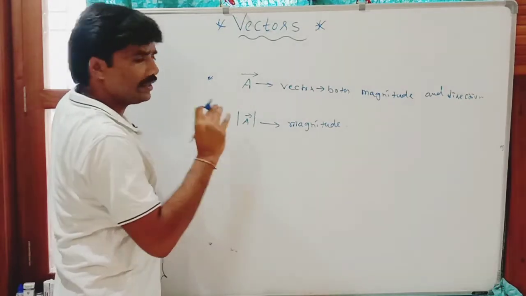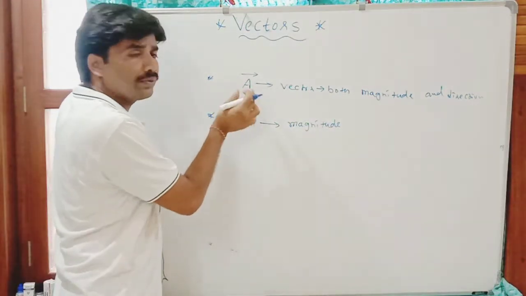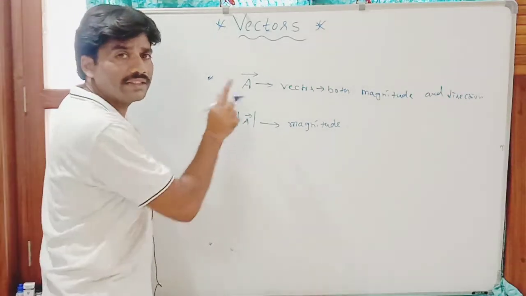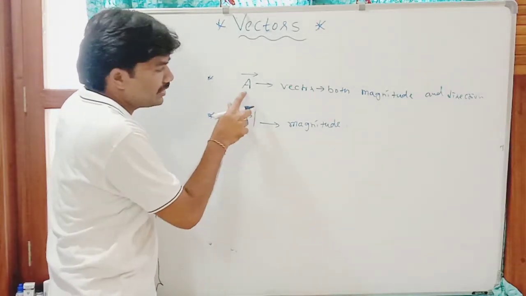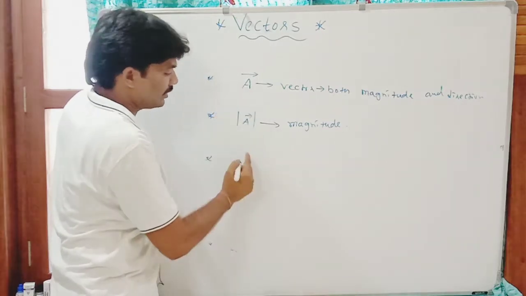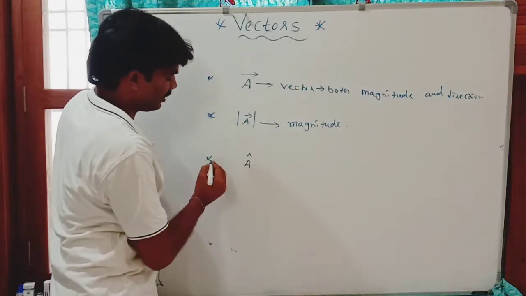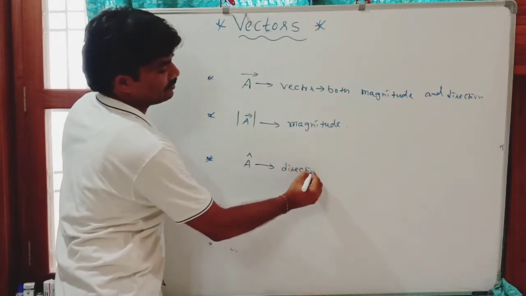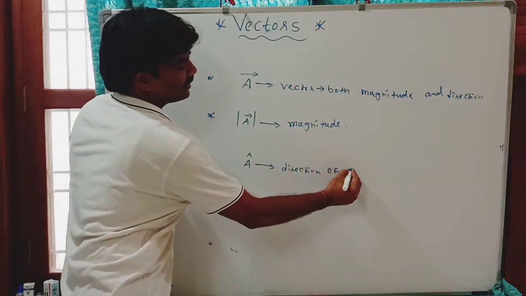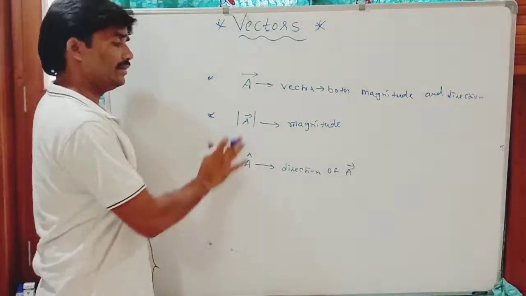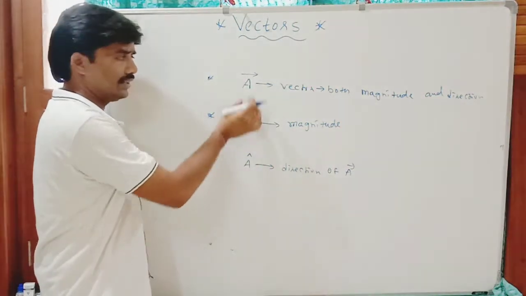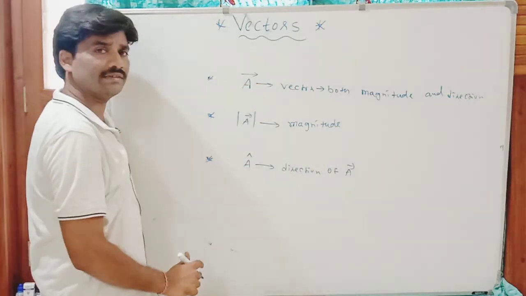If one wants to represent only the direction of this vector A, you can do so by using its unit vector A cap. Modulus of A gives the magnitude, and its direction is given by A cap.